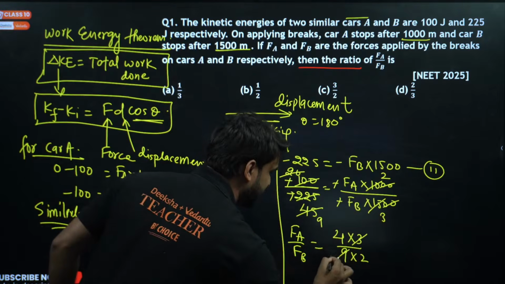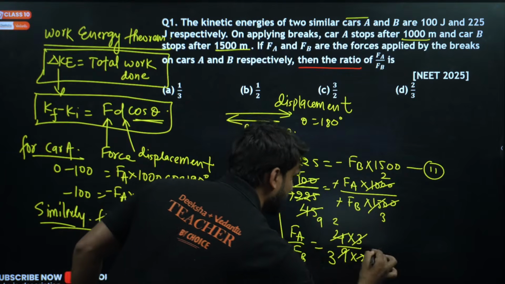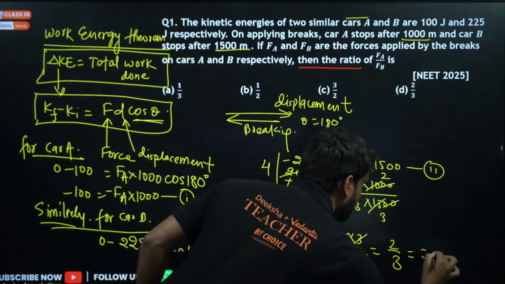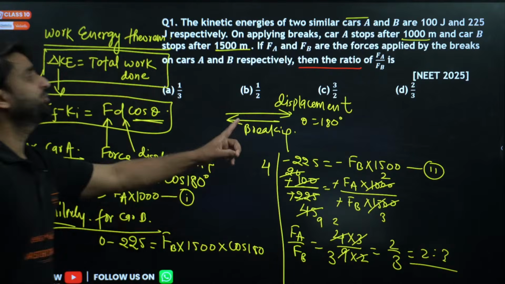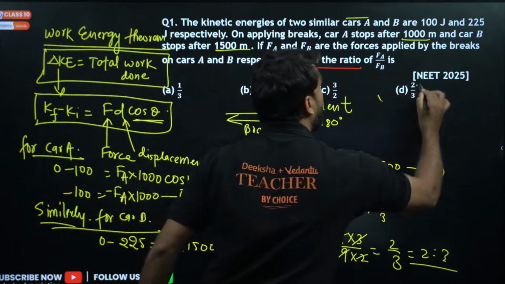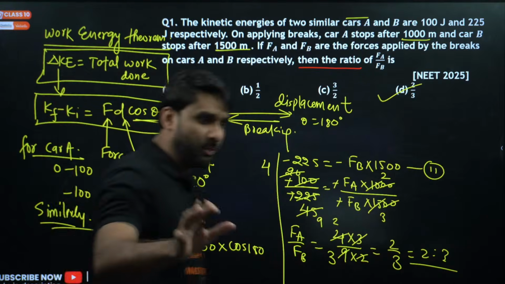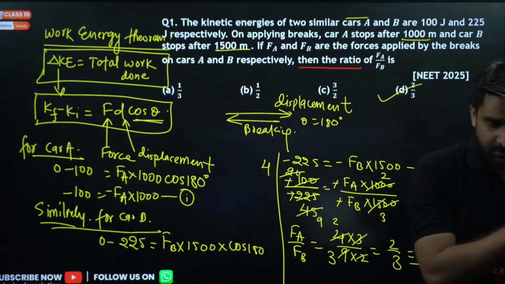Now can we solve this? 3 threes are 9 and 2 twos are 4. So we have the answer 2:3. Is any option there? Please check. Option number D will be correct.